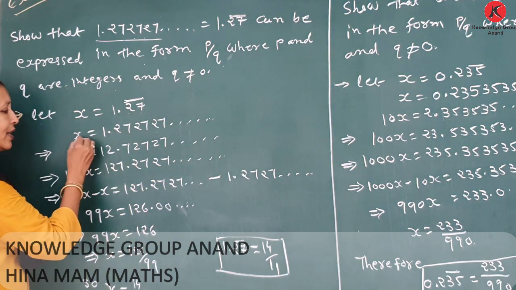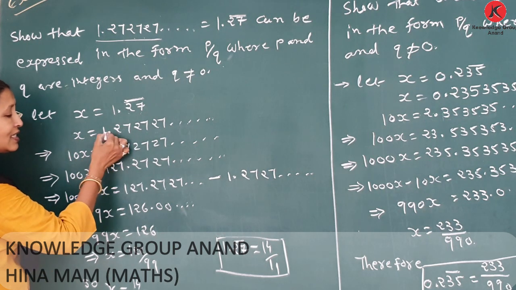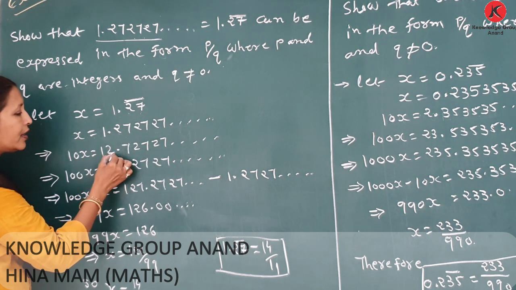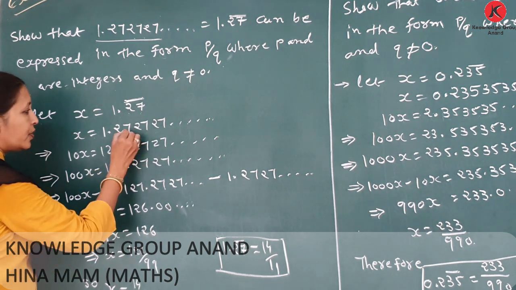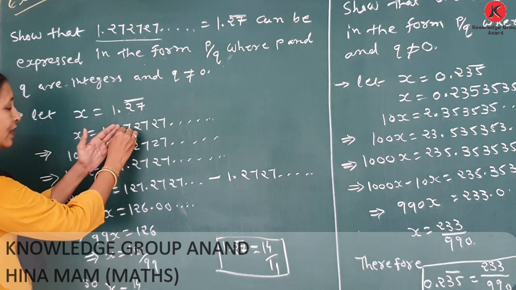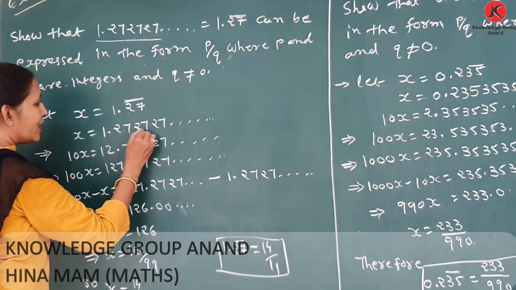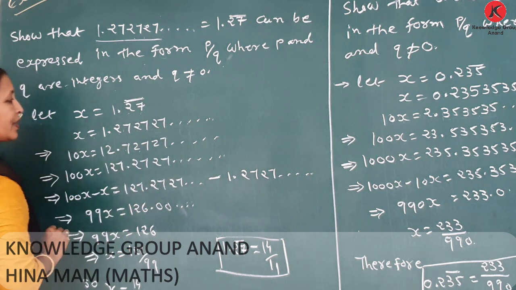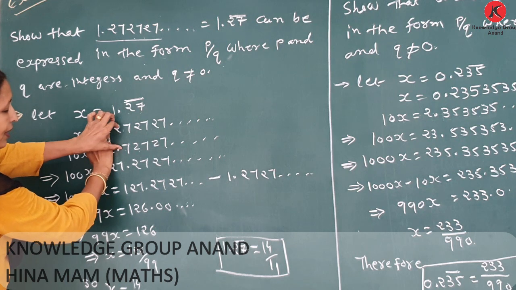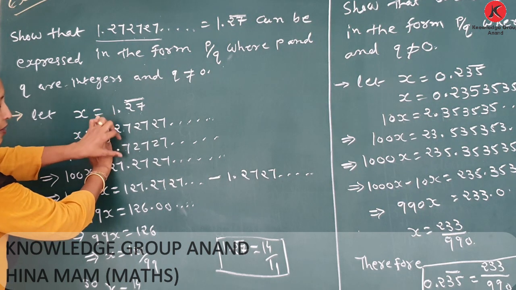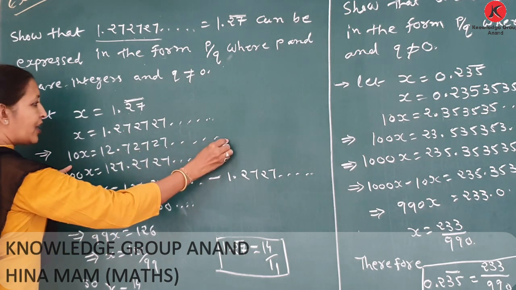We calculate orally and write 10x is equal to 12.7272727, where this digit comes again on the left side. Now our decimal points are not equal. The decimal digits are not equal. So we multiply again by 10.